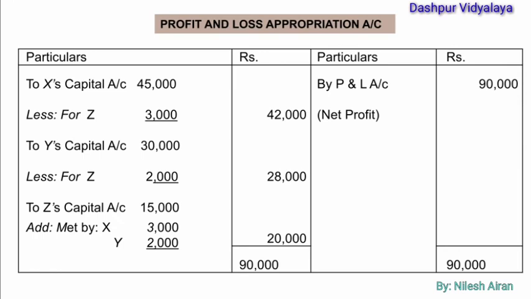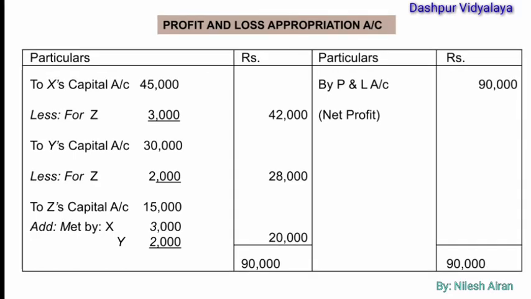The profit and loss account will be prepared like this. First of all, the net profit will be transferred to the credit side, that is 90,000 rupees. Then these 90,000 will be distributed among X, Y and Z in their respective ratio, that is 3:2:1: 45,000, 30,000 and then 15,000. The minimum guaranteed amount available for Z was rupees 20,000. The 5,000 is a deficiency which will be made by X and Y in their ratio, that is 3:2. So 3,000 will be borne by X and 2,000 rupees will be borne by Y, and this amount will be added in the profit share of Z.